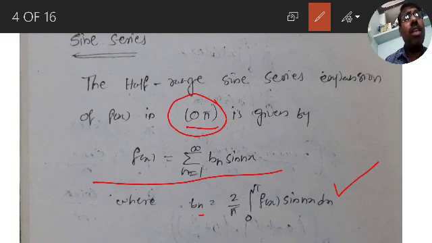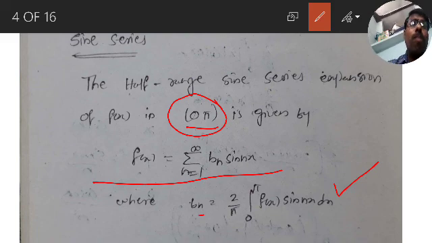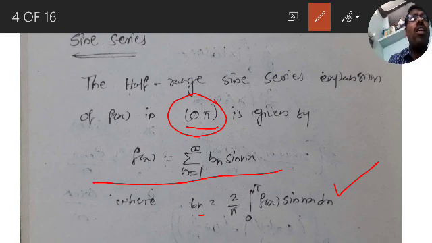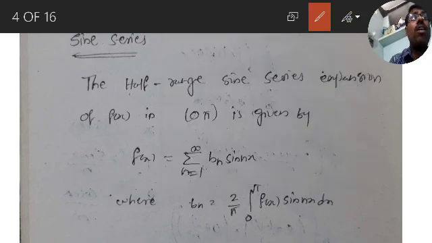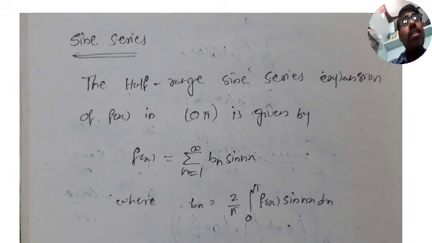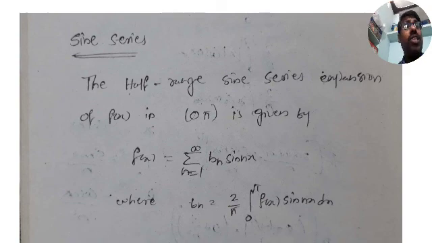What is that series? f of x is equal to sigma n equals 1 to infinity bn into sin nx, where bn is 2 by pi integration 0 to pi f of x into sin nx dx. Very easy and the same, nothing changes here. This is the sine series. The interval is 0 to pi, that is the half range, and the series is very similar to the odd function. Are you able to get it?